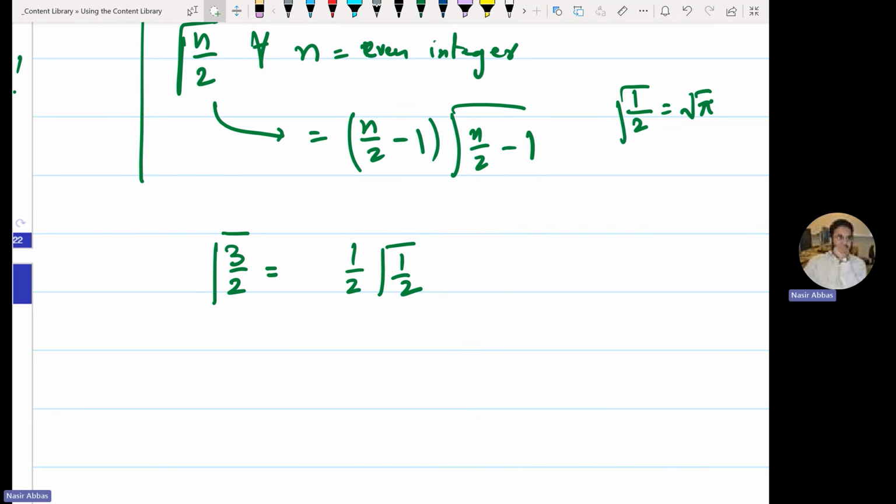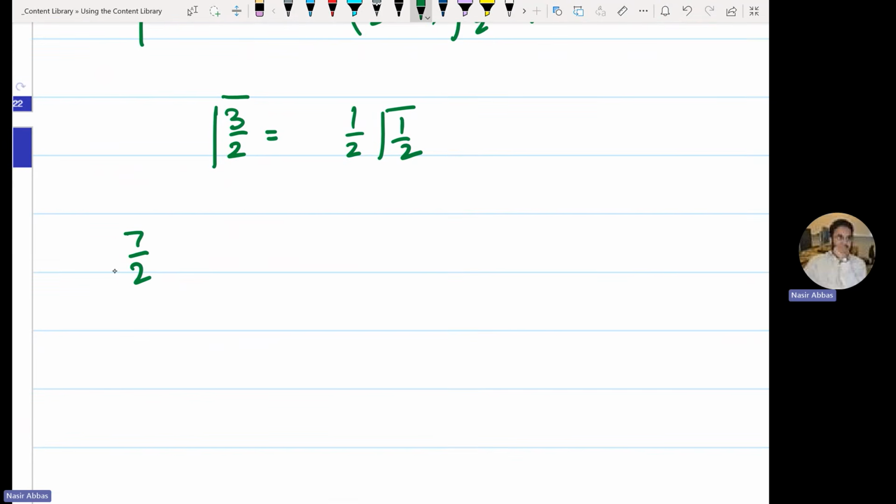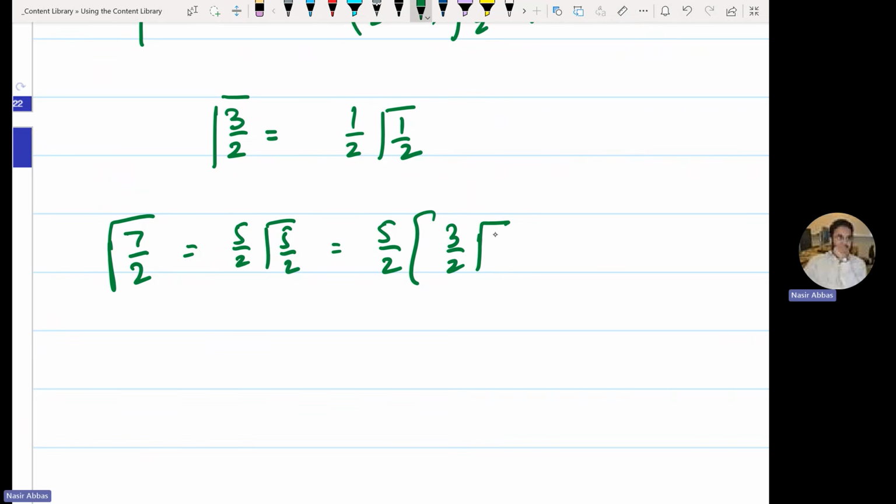Let me give you another example. I ask you to find 7 over 2 gamma. What is 7 over 2 minus 1? 5 over 2 times gamma of 5 over 2. Then again open 5 over 2 gamma. What is 5 over 2 gamma? 3 over 2 times gamma of 3 over 2. Then again open 3 over 2 gamma.